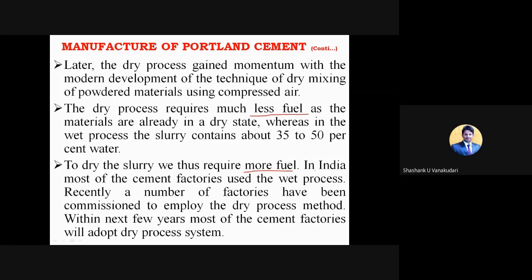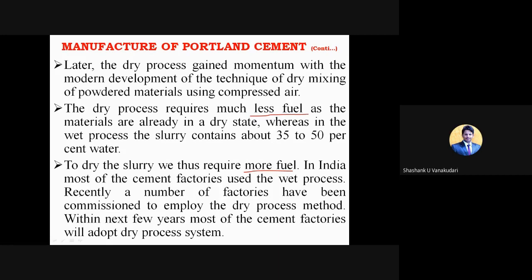But here in India, most of the cement plants used the wet process. Recently, a number of factories have been commissioned to employ the dry process, because we also need to be concerned about environmental aspects. Once we start providing heat, it liberates carbon dioxide into the atmosphere, which harms the entire environment. So we need to concentrate on that also.